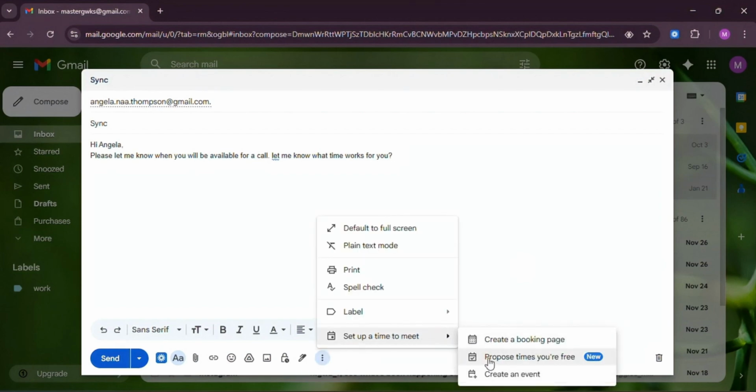When you click Set up a time to meet, Gmail gives you three options. Create a booking page. Propose times you're free. Create an event. For this tutorial, choose the second option. Propose times you're free. This is what allows you to share your available time slots so the other person can pick what works best for them.